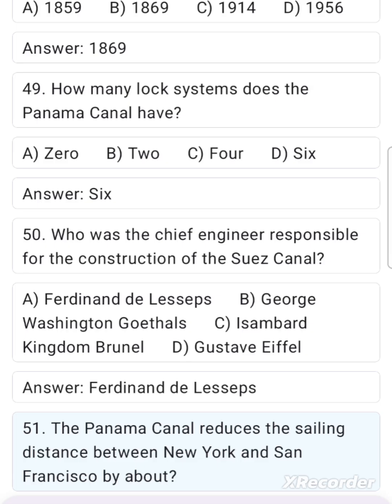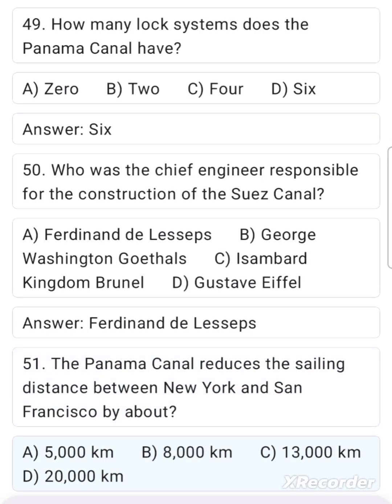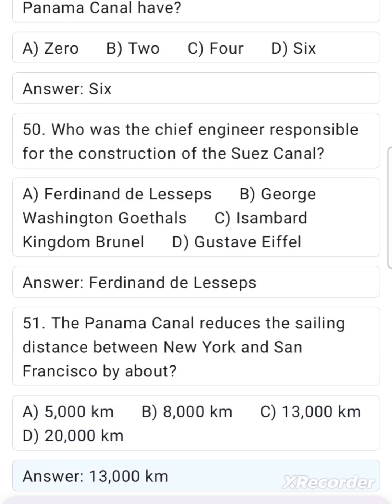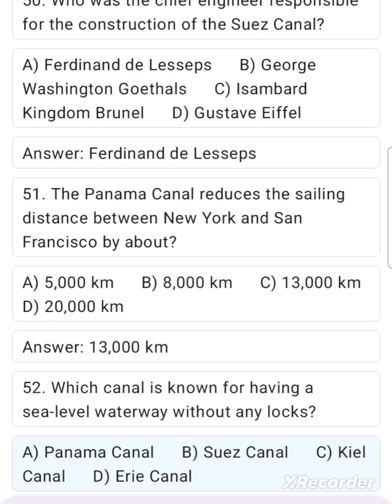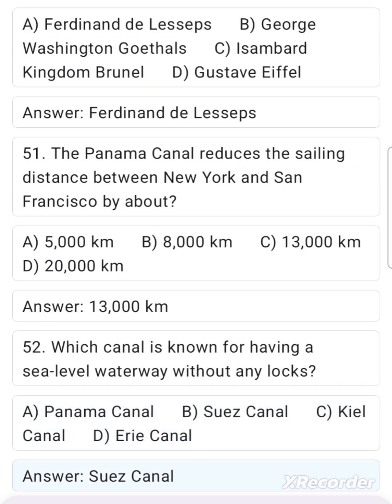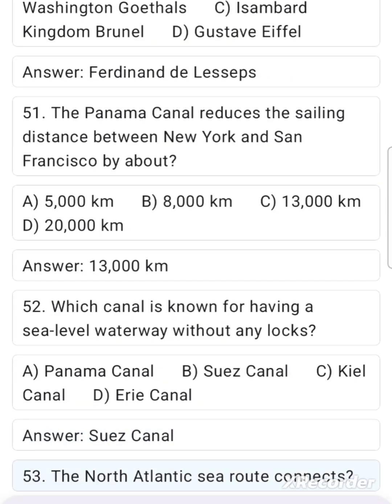51. The Panama Canal reduces the sailing distance between New York and San Francisco by about A. 5,000 kilometers. B. 8,000 kilometers. C. 13,000 kilometers. D. 20,000 kilometers. Answer: 13,000 kilometers. 52. Which canal is known for having a sea level waterway without any locks? A. Panama Canal. B. Suez Canal. C. Kiel Canal. D. Erie Canal. Answer: Suez Canal.